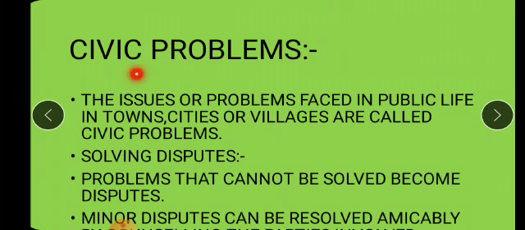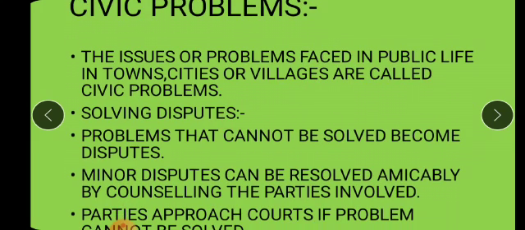Yes, so what is the meaning of civic problems? See, the meaning of this word civic is, children, people. This word is related to us, you, me, and all the people. So the problems which are there in people's life, in our everyday life, are said to be civic problems. The issues or problems which are faced in public life, whether the people are living in towns, cities or villages. So basically civic problems are the problems faced by the people who are living in cities, villages or towns.